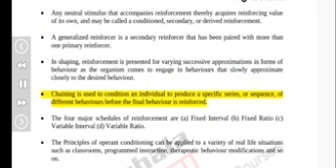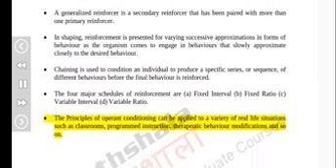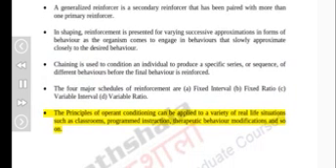Chaining is used to condition an individual to produce a specific series, or sequence, of different behaviors before the final behavior is reinforced. The four major schedules of reinforcement are fixed interval, fixed ratio, variable interval, and variable ratio. The principles of operant conditioning can be applied to a variety of real-life situations such as classrooms, programmed instruction, therapeutic behavior modifications, and so on.